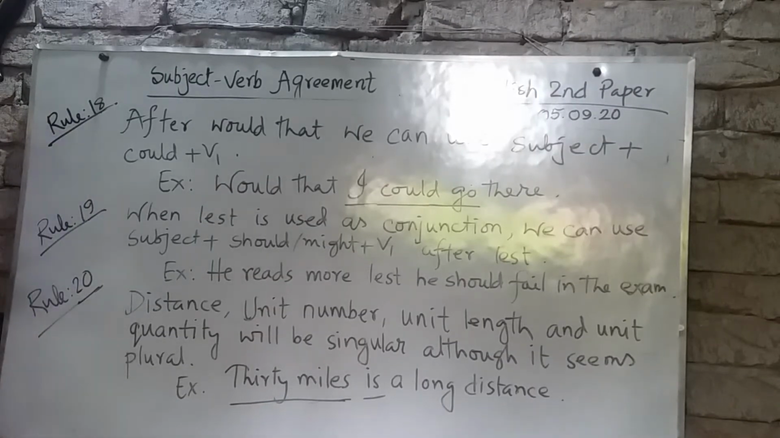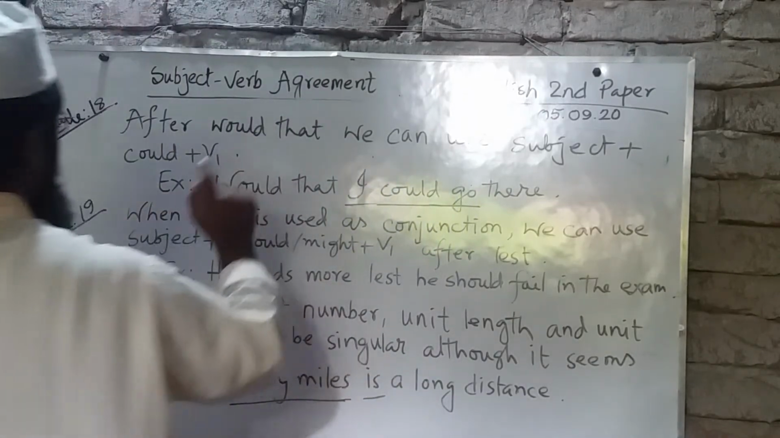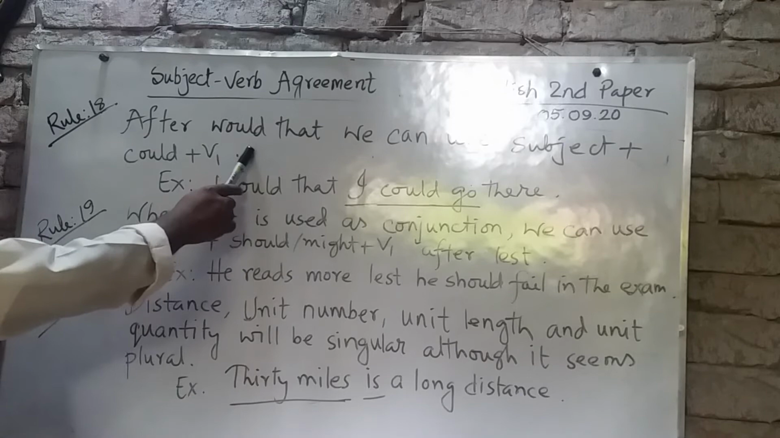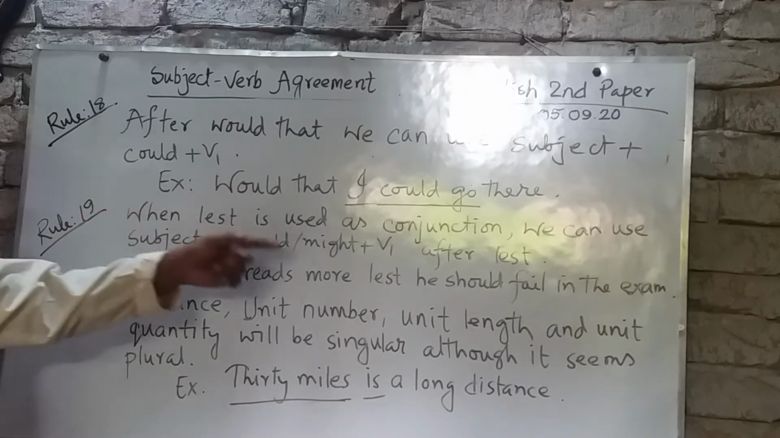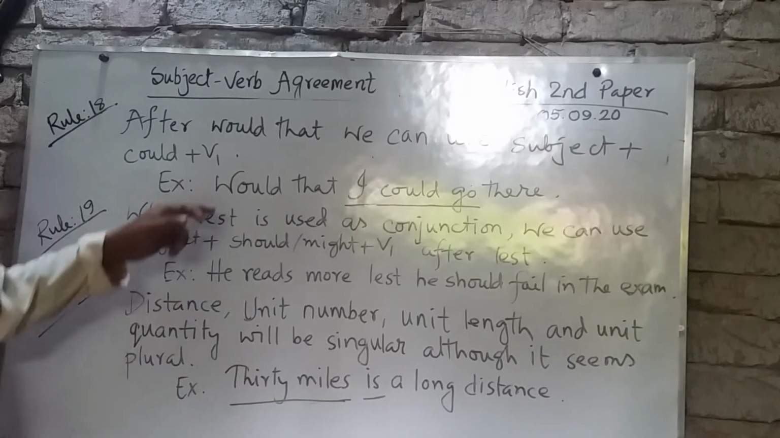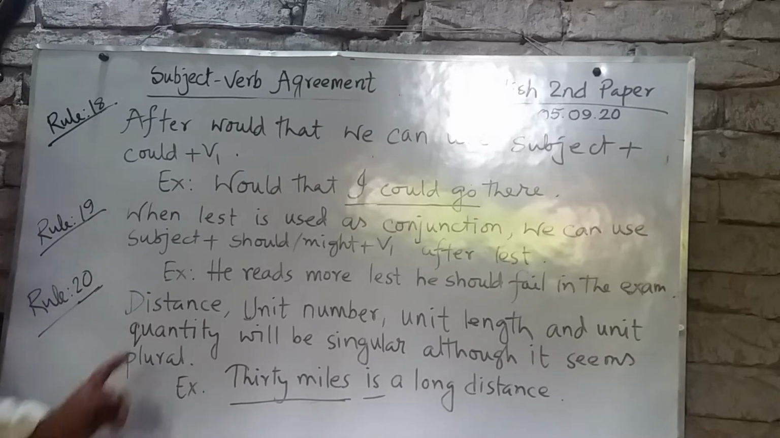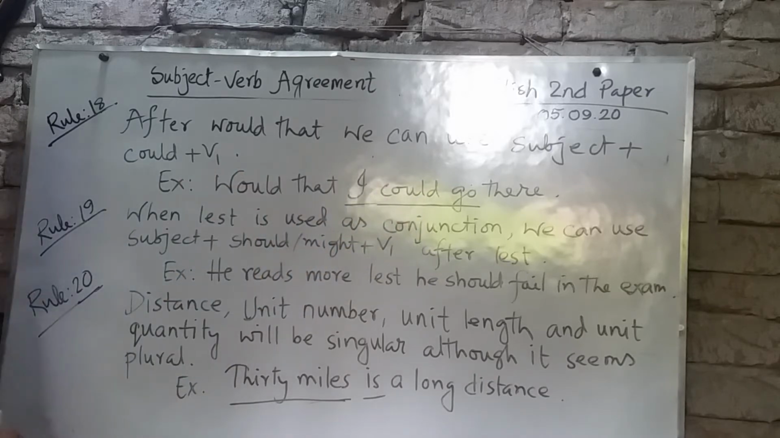Okay dear students, now rule number 18. We can use could plus V1 after the subject when we use "could that" or "if only." When we use could that or if only, we can use subject plus could plus V1. Here is an example: could that I could go there, or if only I could go there. Without could that, we can use if only. If only I could go there. Here, I could plus V1: I could go there.